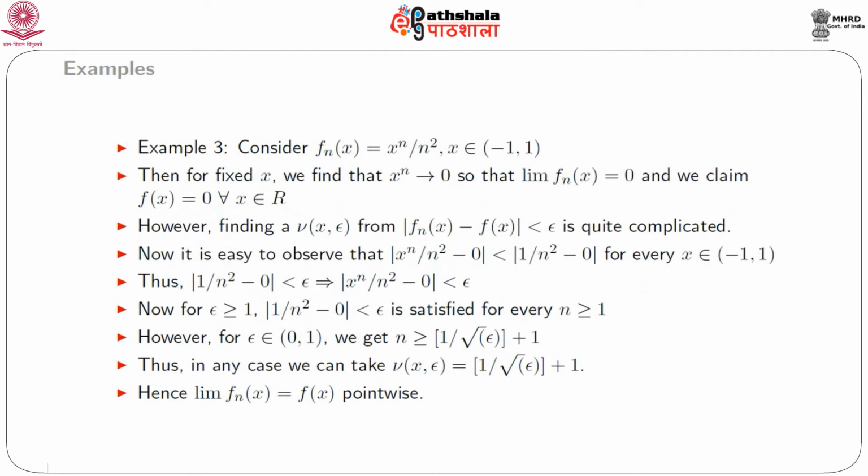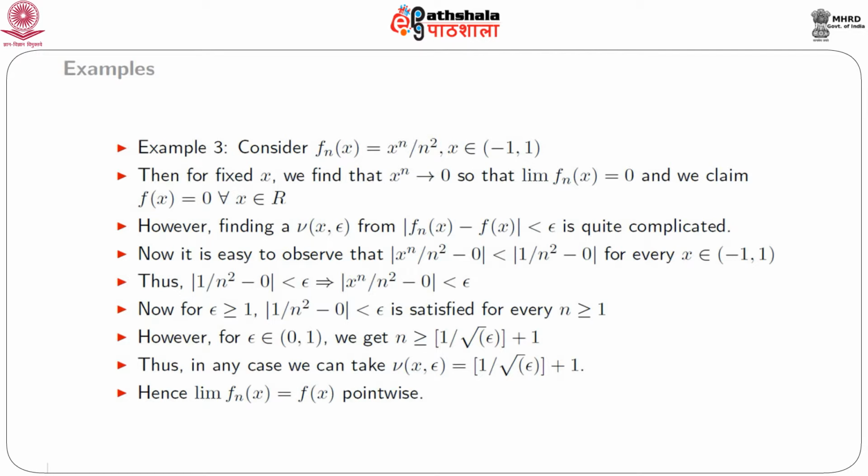Consider our next example, which contains the sequence of functions x to the power n divided by n square for x belonging to the open interval -1 to 1. Again, we have already seen that for fixed x, x to the power n tends to 0 and 1 by n square also tends to 0 as n tends to infinity, and this suggests to take our limit function as f(x) equal to 0 for every x belonging to the open interval -1 to 1.